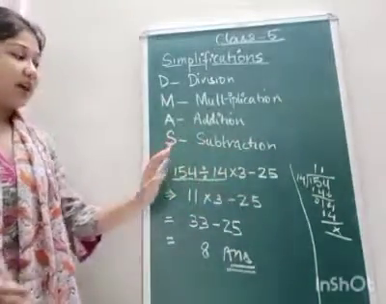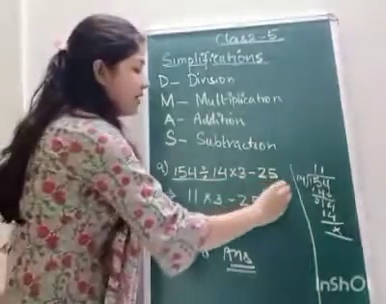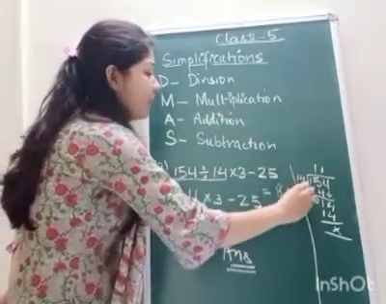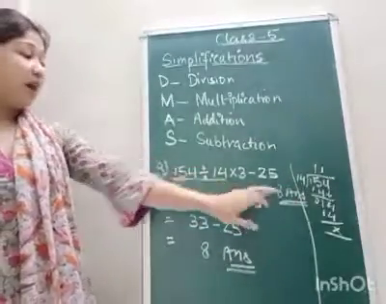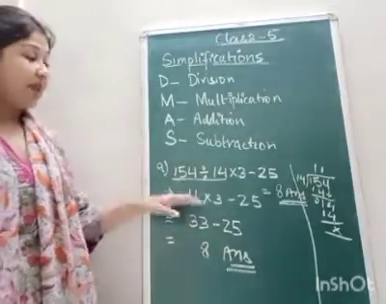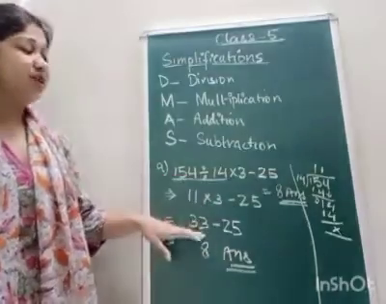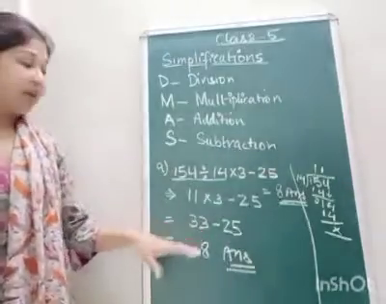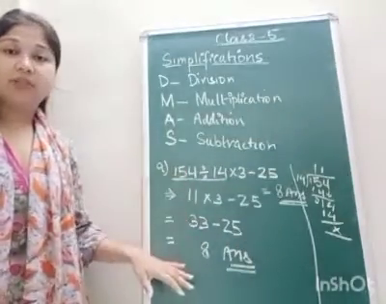Don't write the answer directly. Some of the students see the question and write the answer directly. No, you will not get the marks if you write the answer like this. You have to show how you get the answer step by step. First you have done division, then multiplication, then addition and then subtraction. You have to show your working here.